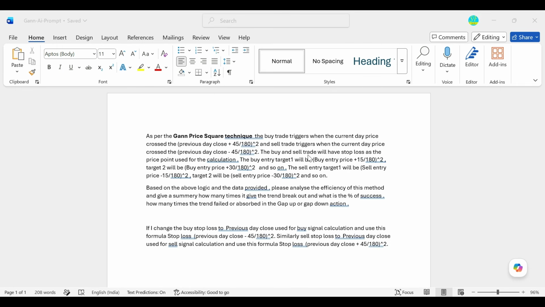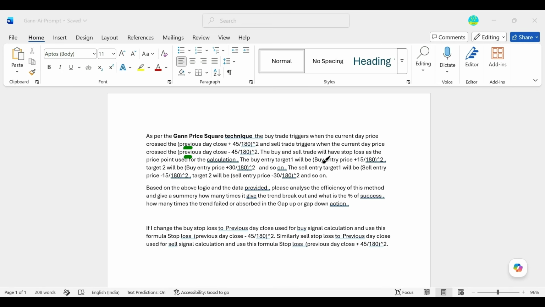The buy and sell trade will have stop loss as the price point used for the calculation. So initially I have to set the AI to certain things. I am telling it that this previous day's calculation, what you are using for this resistance or support, that will be your stop loss.